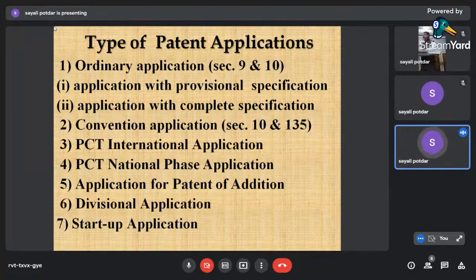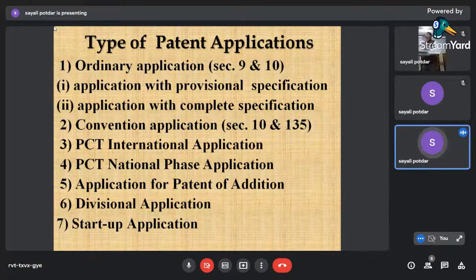And another part is complete specification. When your invention is totally complete, you can directly file a complete specification. But what are the advantages of filing the provisional specification? The idea is in your mind, the process is in your mind, and you are going to work it out in that manner. So you get 12 months from the date of filing of your provisional specification to file a complete specification.